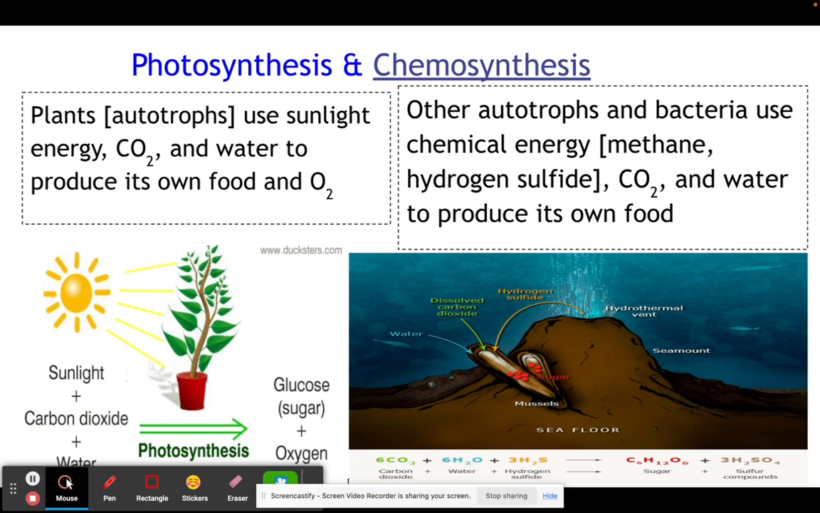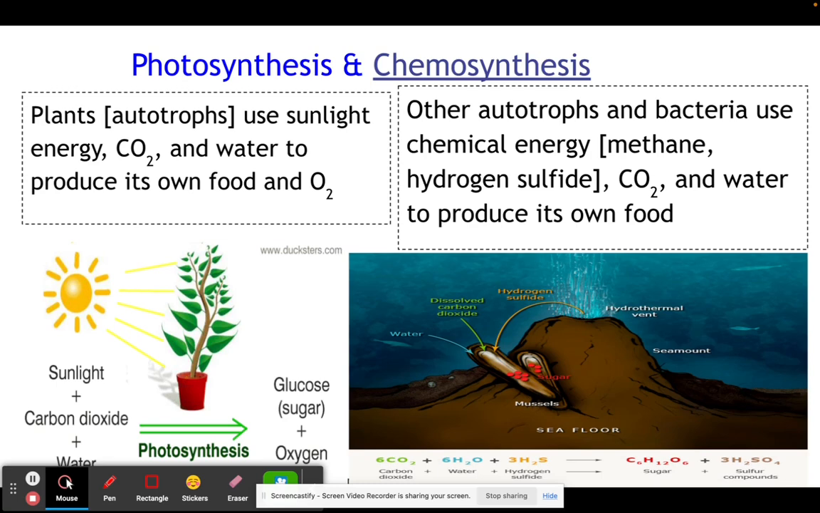And this is where other autotrophs and bacteria will actually use chemical energy instead of the sun's energy because they're either not exposed to sunlight because they're deep down underneath the sea or in like a cavern area where they aren't able to access sunlight, but they can use the chemical energy, which is usually either methane gas, especially at the bottom of like the ocean near a hydrothermal vent, or hydrogen sulfide and carbon dioxide and water. And they use that to actually make their own food.